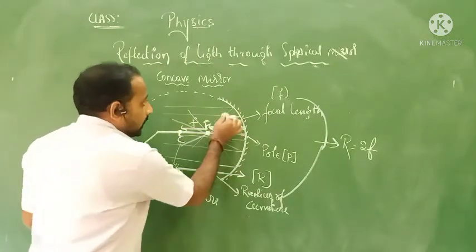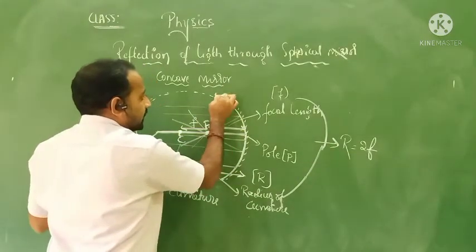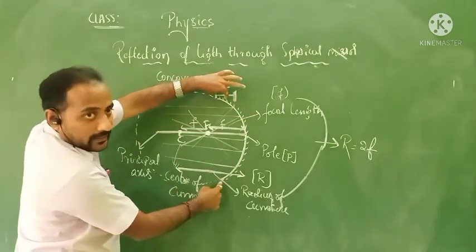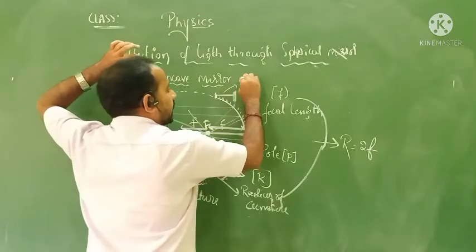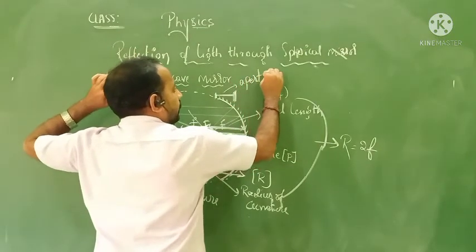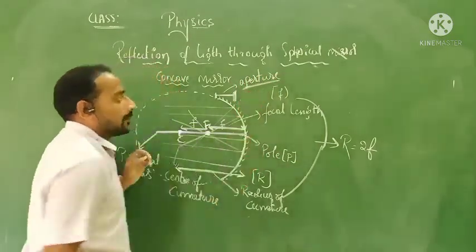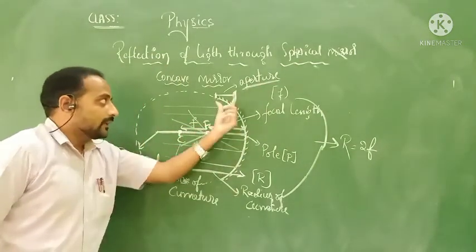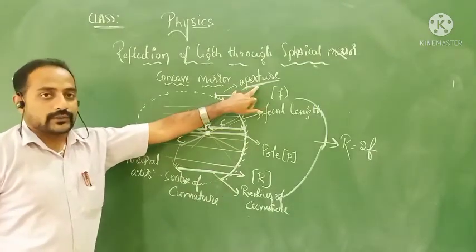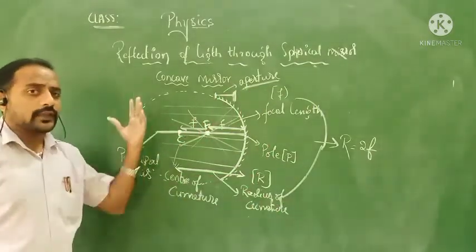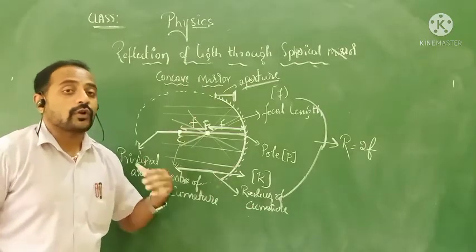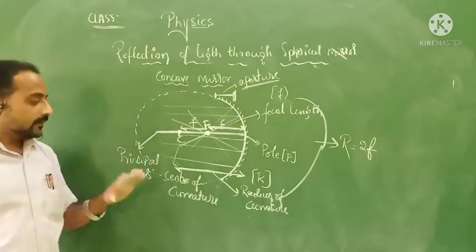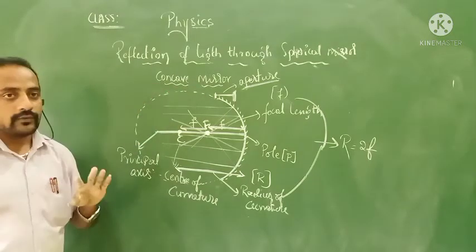Also, the exact portion of the mirror where the reflection takes place, we call the aperture. Remember aperture. These are the very important terms that you are supposed to remember when you are drawing the ray diagram. This is for the concave mirror.